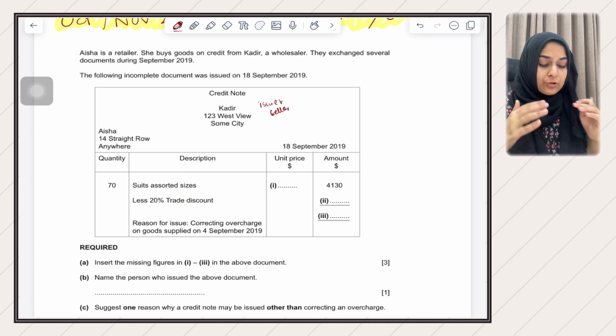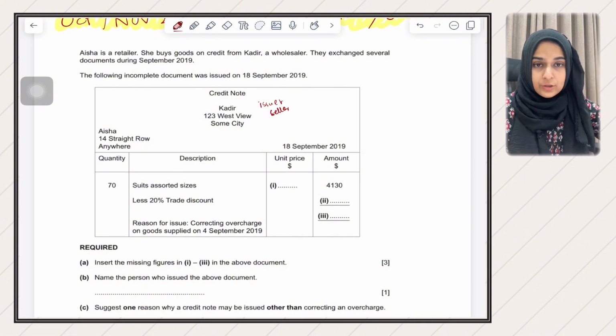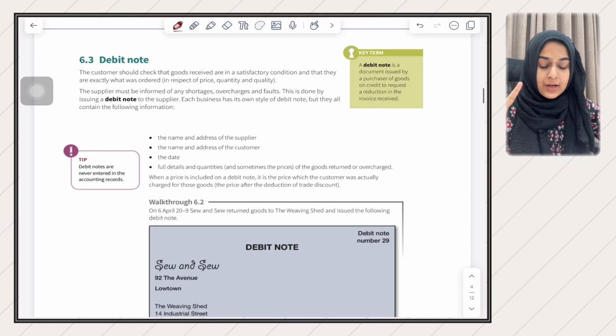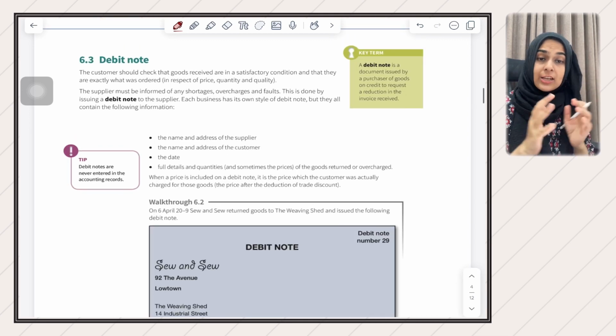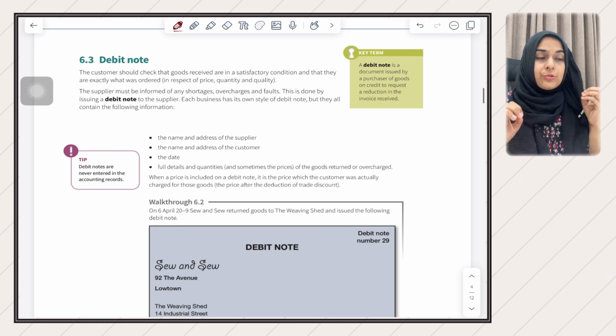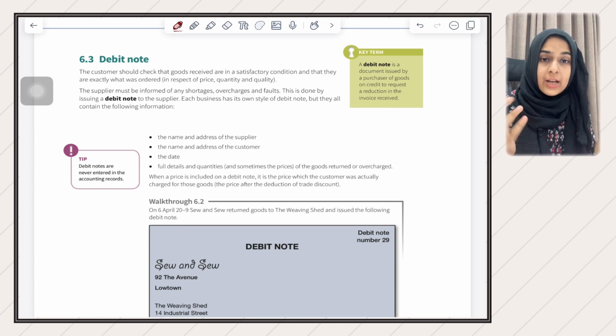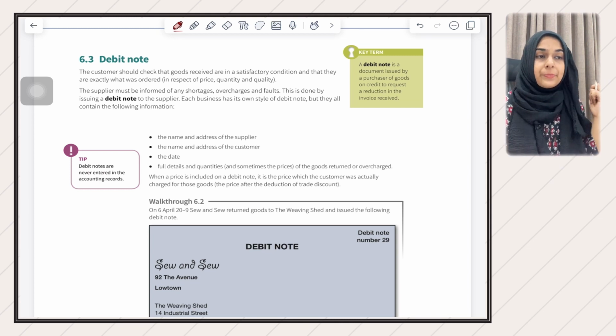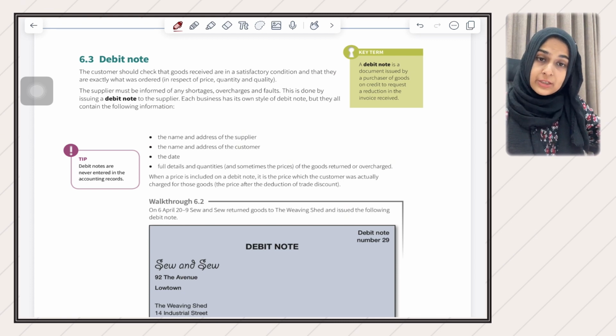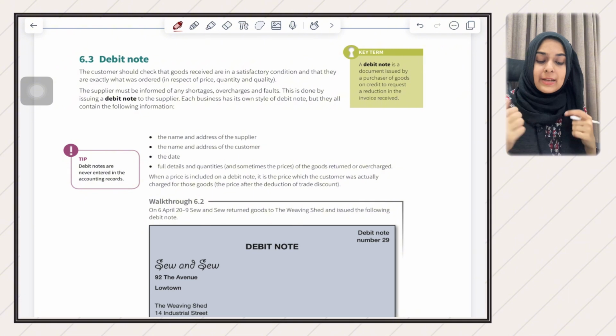So I'll go into a bit of the theory related to it. You should know that there are two documents that are used when exchanged between a buyer and a seller. Let's say the buyer wants to return something. The buyer finds that some goods are faulty and he or she wants to return those goods to the seller. In that case, the buyer will issue a debit note and request the seller to reduce the amount of the original invoice. So in this case, a debit note is issued.